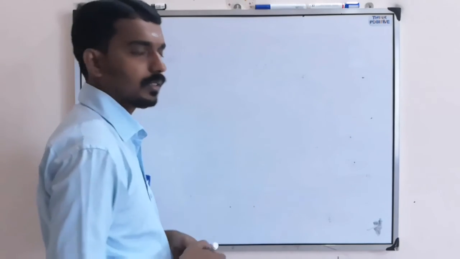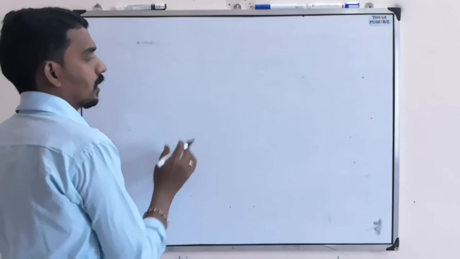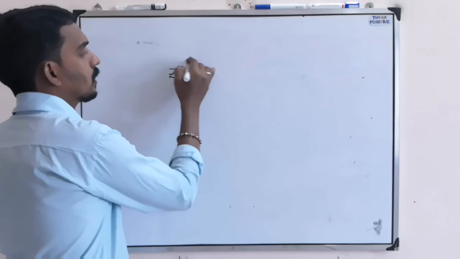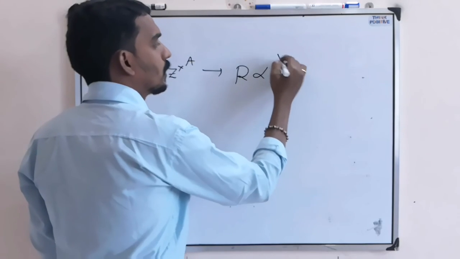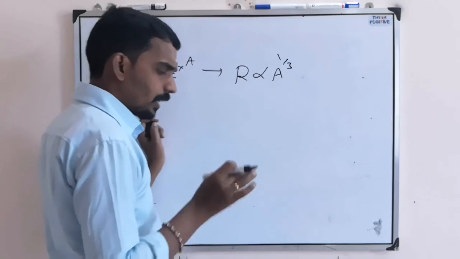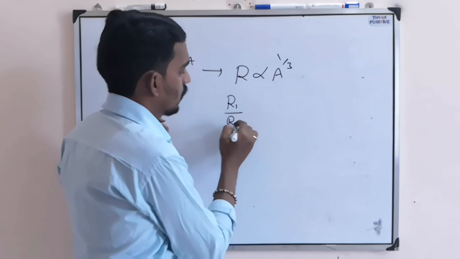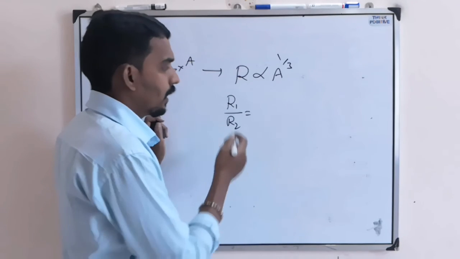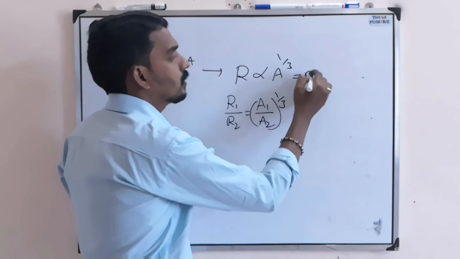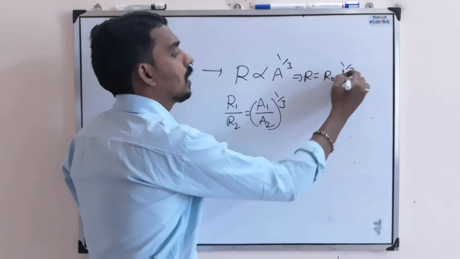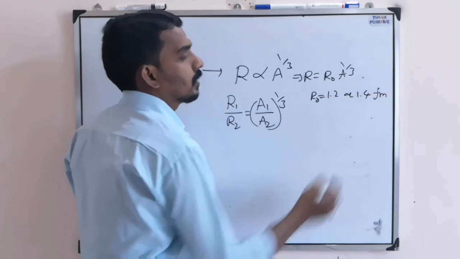Based on this, the next question comes: what is the size, volume, density of the nucleus? If you consider a ZXA nucleus, then the size, meaning radius, is proportional to A power 1 by 3. The very first kind of question they usually ask is comparison based: the ratio of radii of two atoms is A1 by A2 whole power 1 by 3, or else the proportionality constant is R0, that R0 is 1.2 or 1.4 Fermi meter.